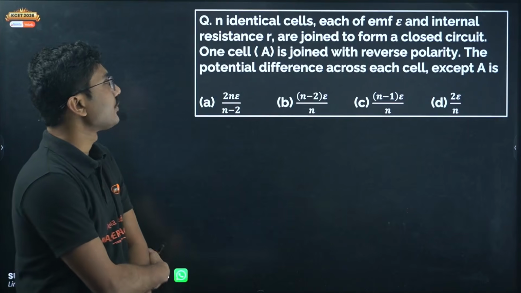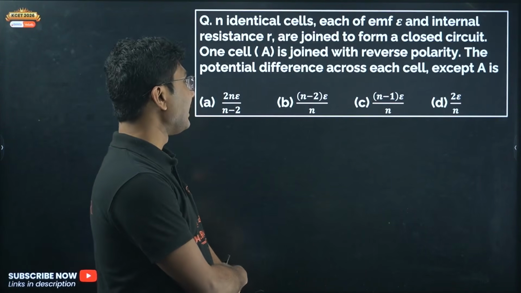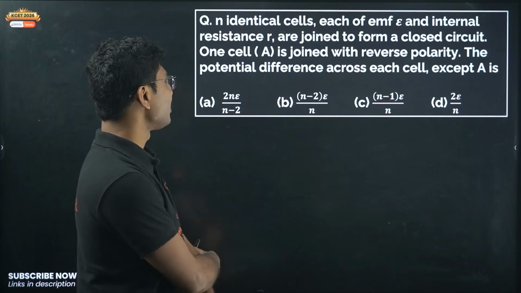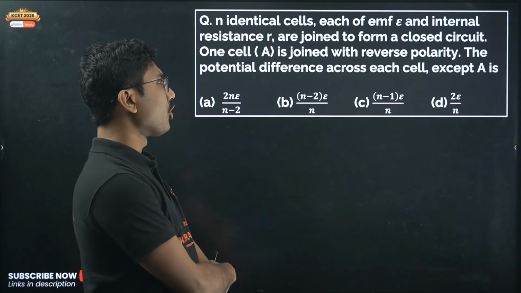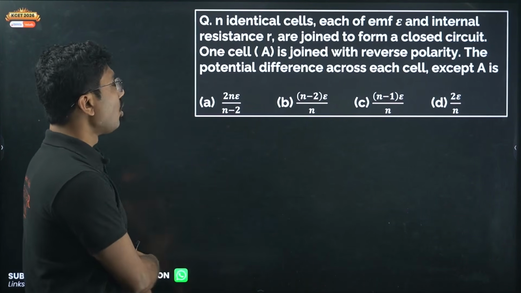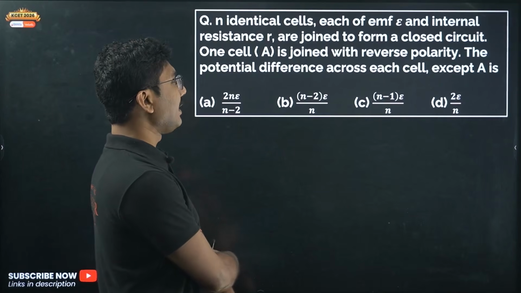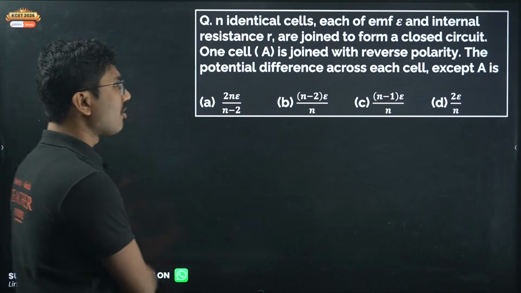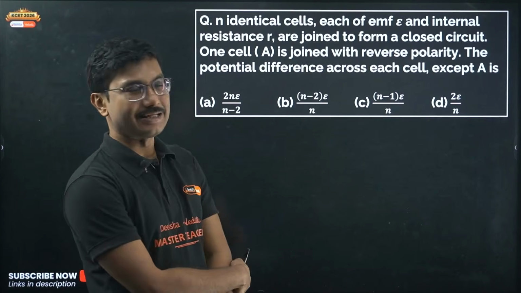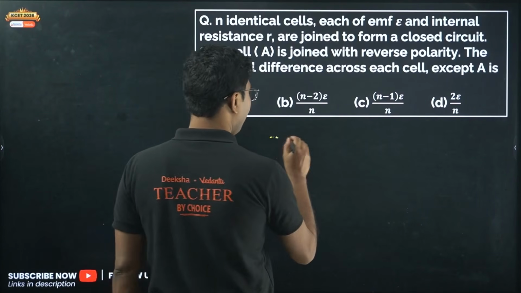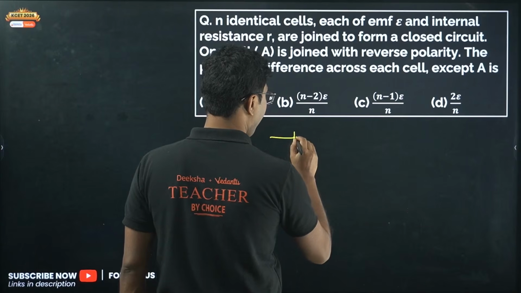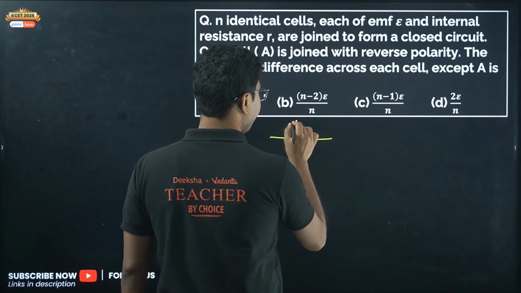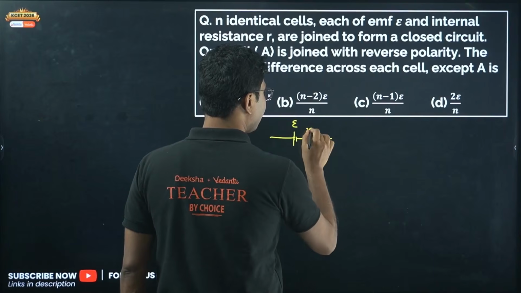Now let's see one question. Small n identical cells, each of EMF epsilon and internal resistance small r, are joined to form a closed loop. One cell A is joined with reverse polarity. The potential difference across each cell except A is? So we have n number of cells, each with the same epsilon and the same resistance.